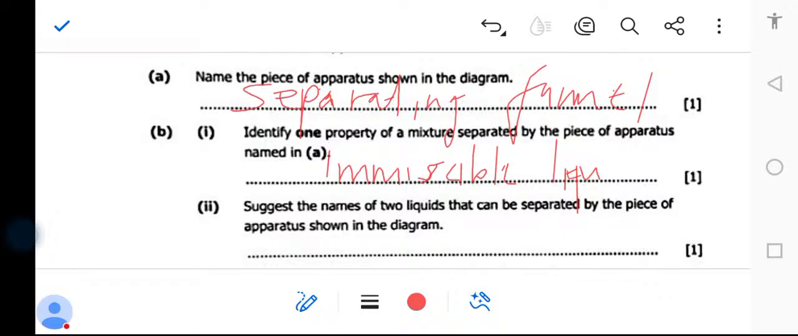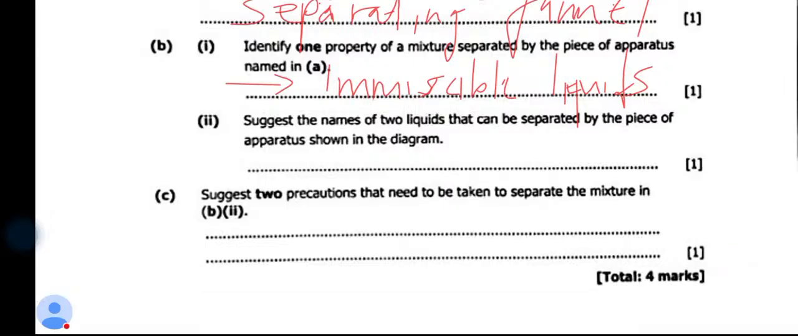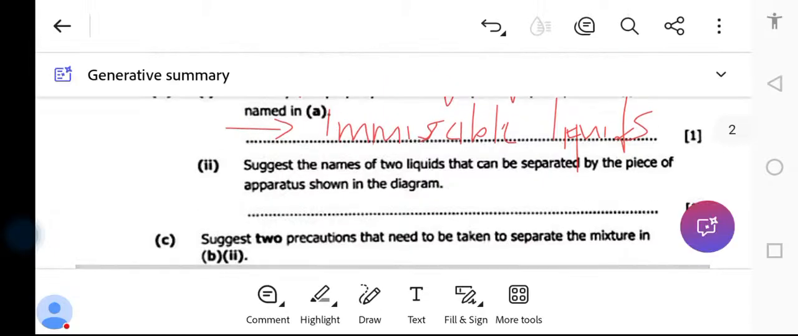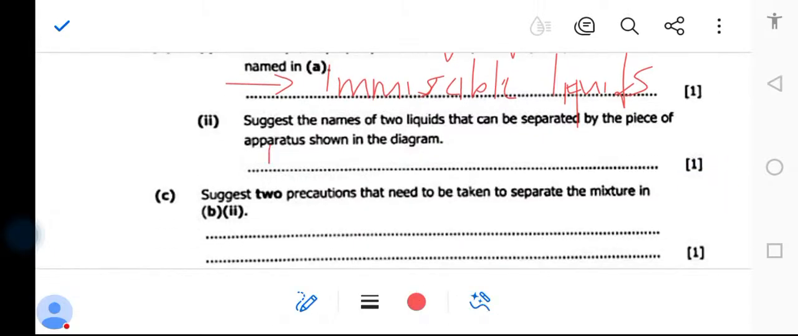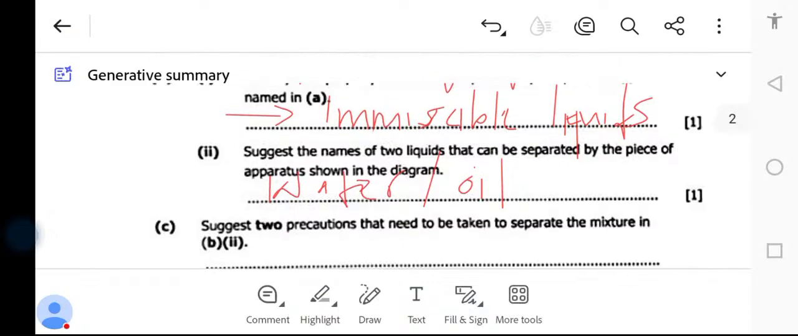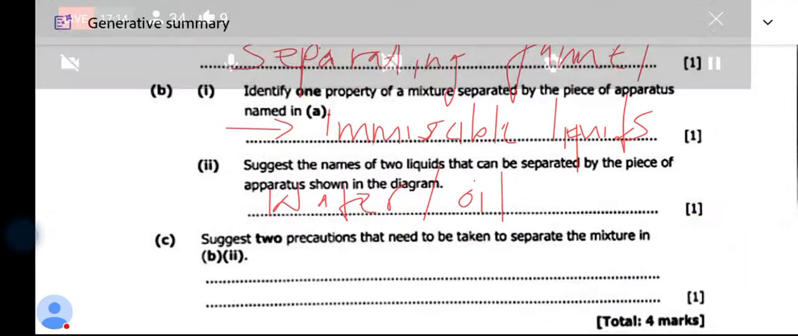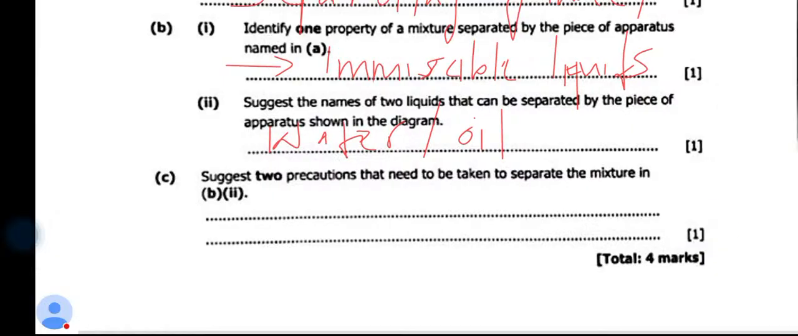What are the immiscible liquids? These are liquids which do not mix completely. Then those that mix completely are called miscible liquids. So examples of immiscible liquids, water and oil. What's the next question? Suggest the names of two liquids that can be separated by the piece of apparatus shown. So two liquids that can be separated here, you say water can be separated. Number two, oil can be separated.